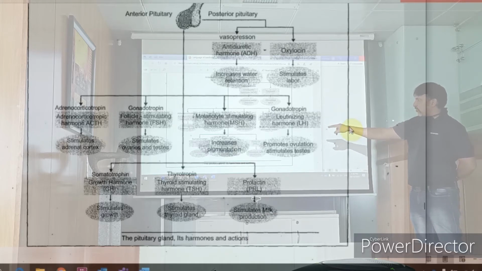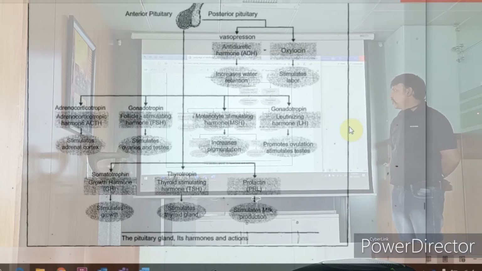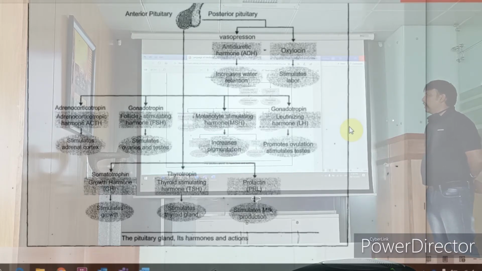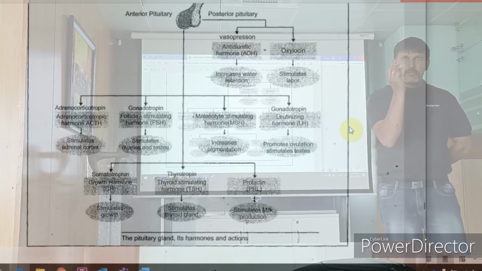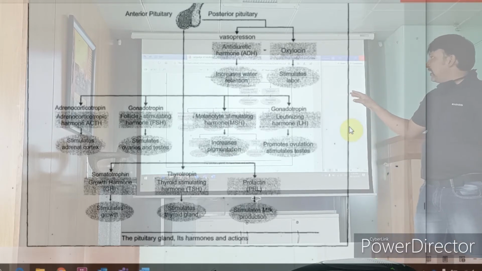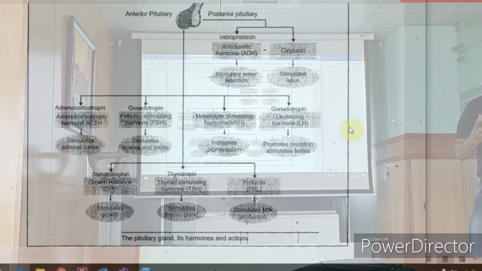Same thing, other 3 are somatotrophins, that is growth hormone, stimulates growth. TSH stimulates thyroid. PRL stimulates milk production. One small pea size gland controls literally how many other glands. Can you see this? Hence the name master gland. Alright.